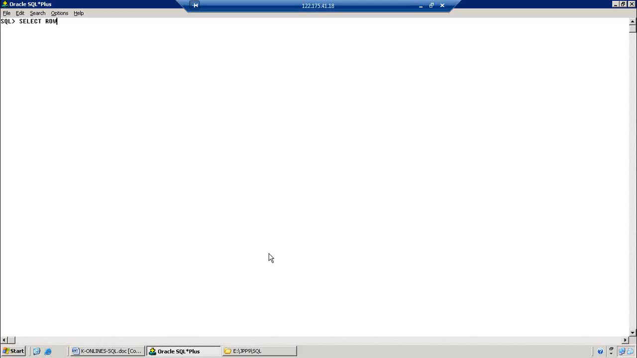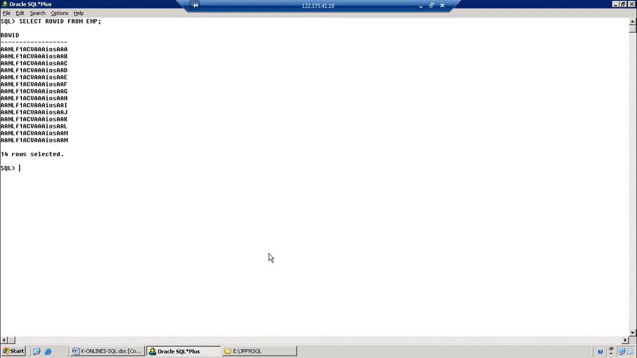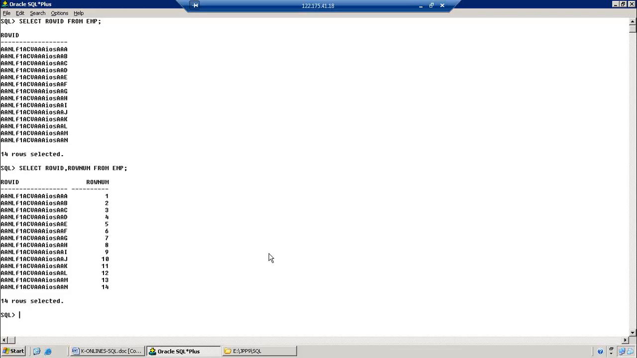Okay, for example, select ROWID from EMP. Observe this one. We have a ROWID, right? Select ROWID, ROWNUM from EMP. Have we created this in our employee table? Earlier also we created so many tables and inserted some data, right? But have you created any ROWID and ROWNUM for every record? The system automatically generates this ROWID and ROWNUM.